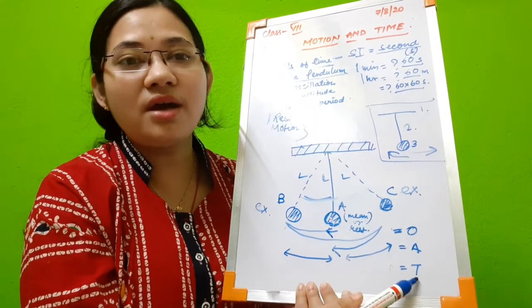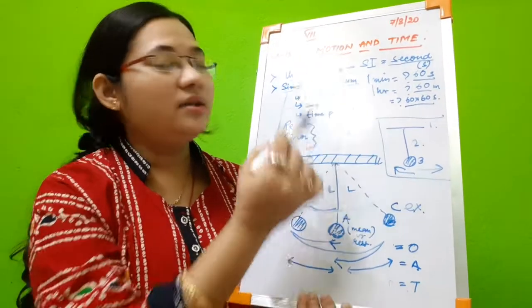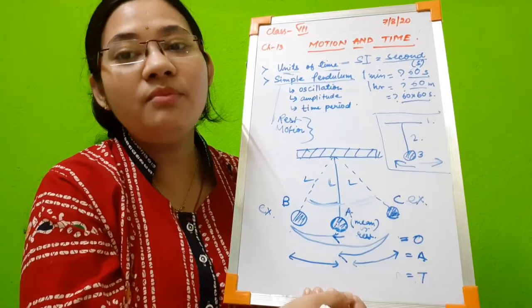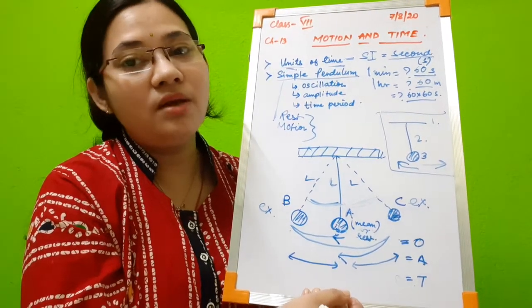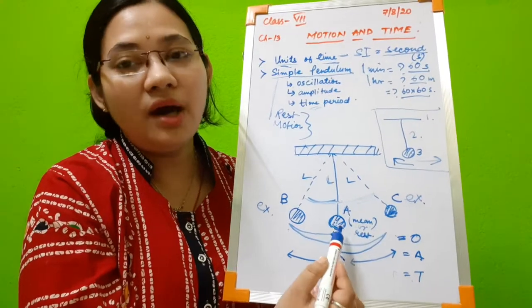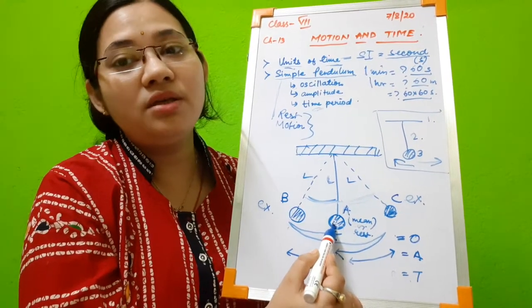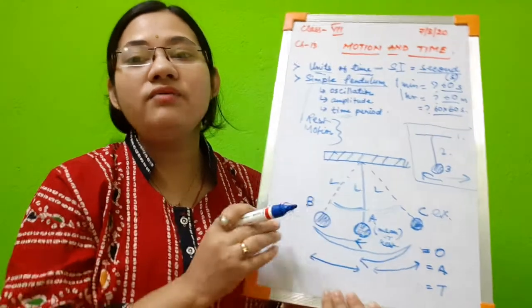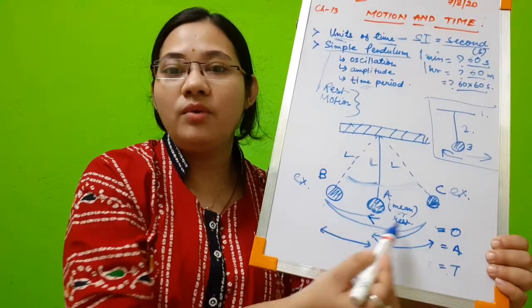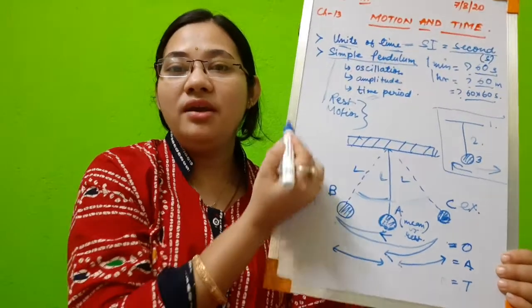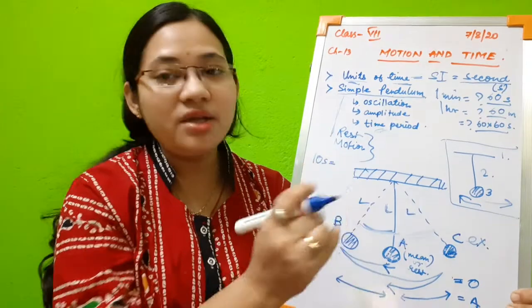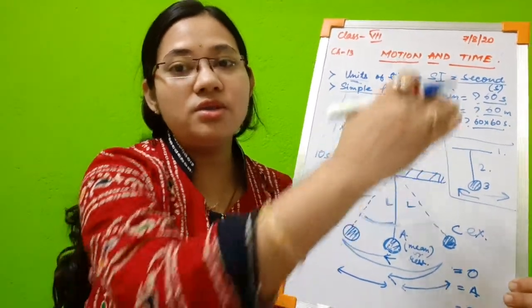Now let us see what is time period. Time period is the time taken by the metallic bob to complete one vibration. Suppose one vibration, just now I have shown you. Suppose in 10 seconds it completes 4 vibrations, so it goes 4 times like this.